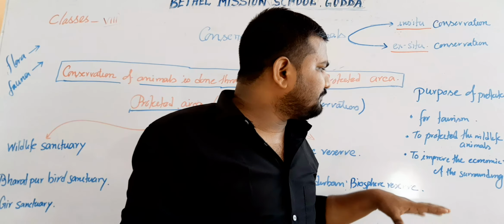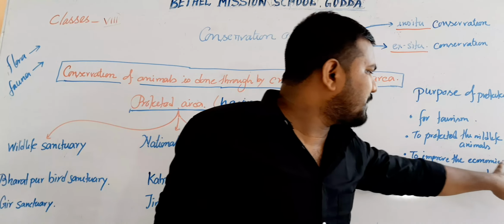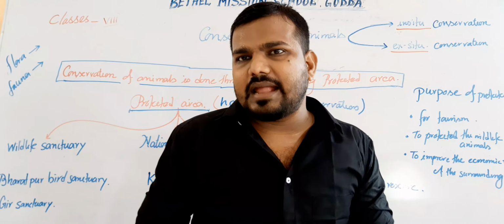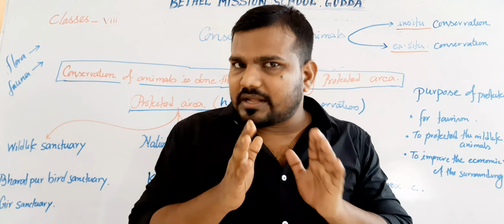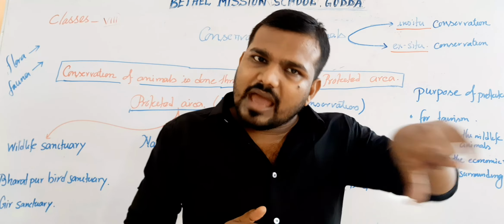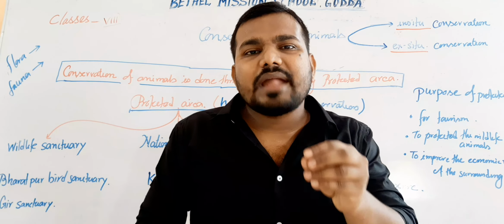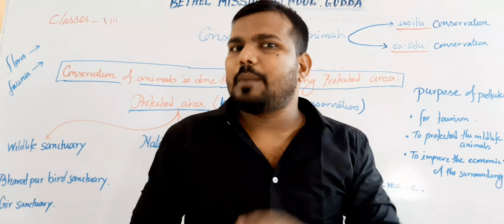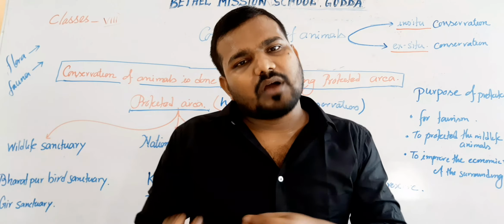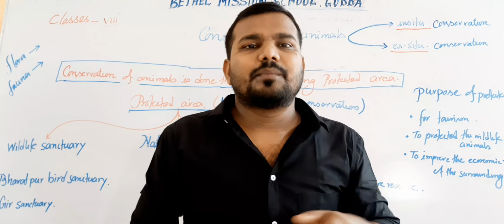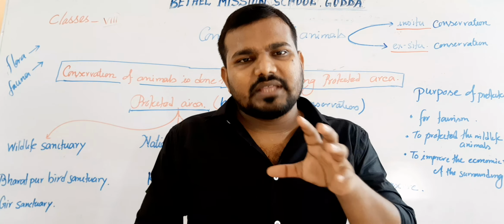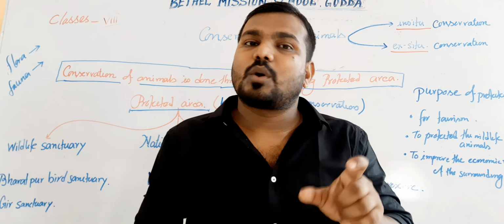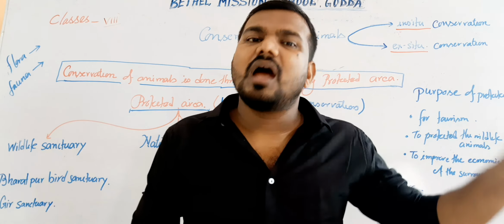The second one is to improve the economic value of the surroundings. When protected areas are created, the region around the protected areas drives the economy by creating different types of business, maybe opening hotels, or selling to the tourists some things which are quite famous in that area.